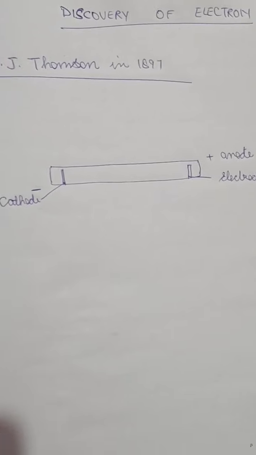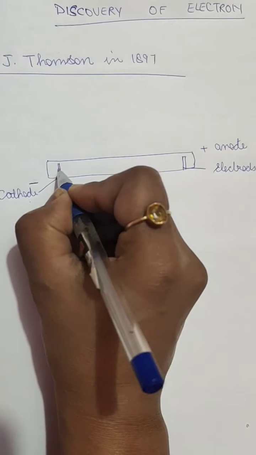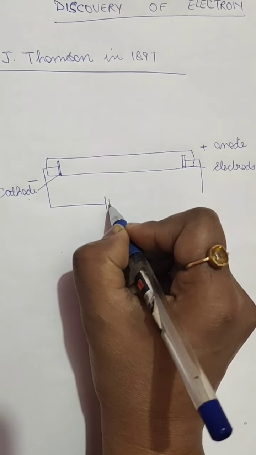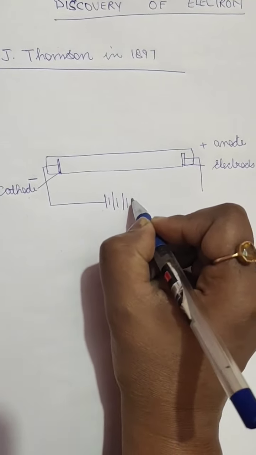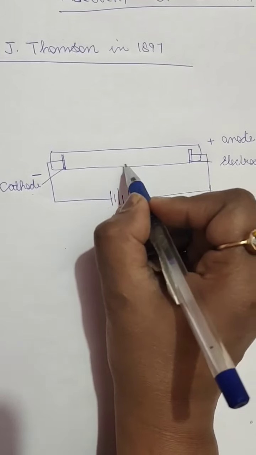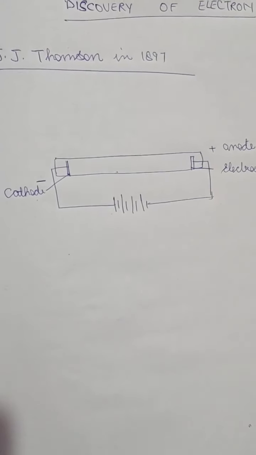Okay, so the negative electrode here, and both these electrodes were connected with a battery. This was a very high voltage battery, and inside this discharge tube it was initially empty.